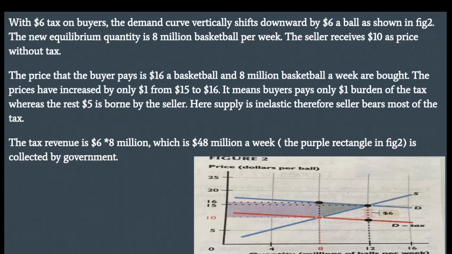The price has increased by only $1, from $15 to $16. It means buyers pay only $1 of the tax burden, whereas the rest, $5, is borne by the seller. Here the supply is inelastic, therefore sellers bear most of the tax. The tax revenue is 6 times 8 million, which is 48 million a week. The purple rectangle in figure 2 is collected by the government.